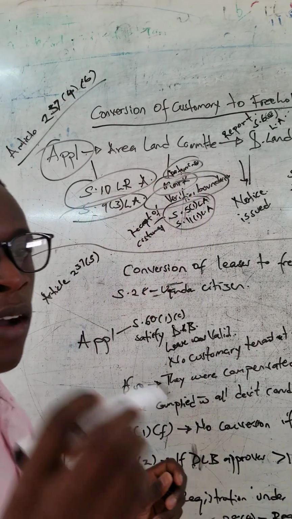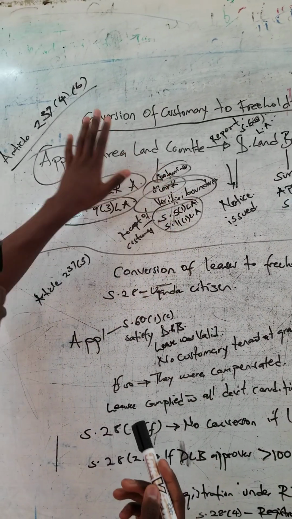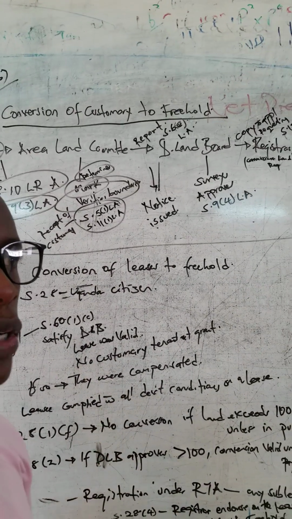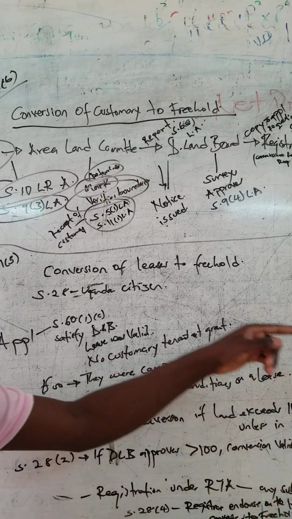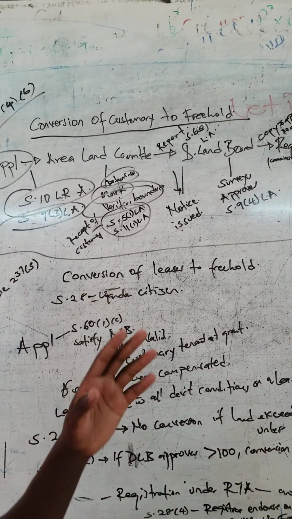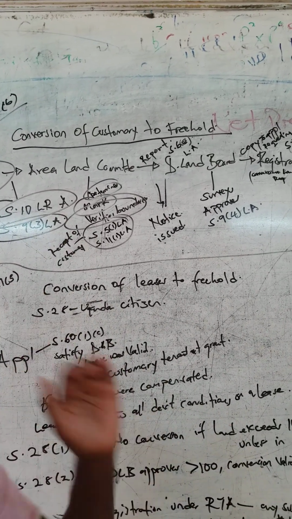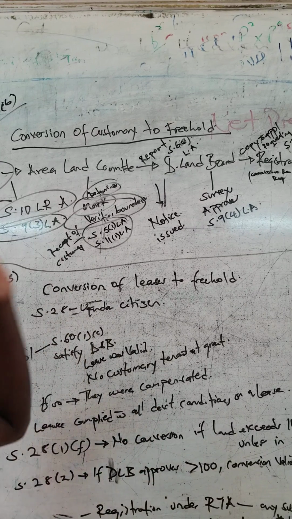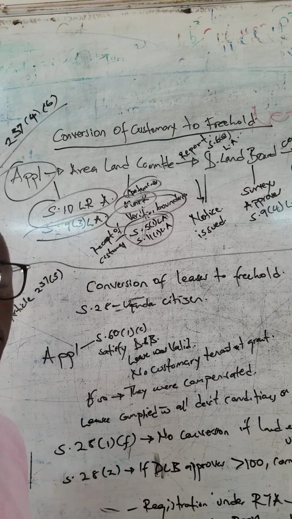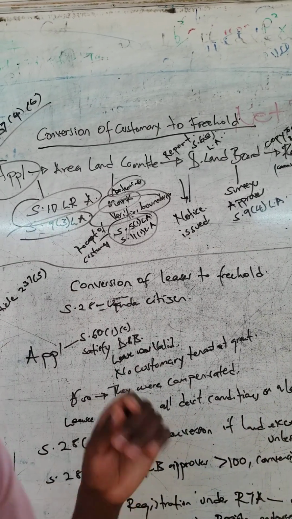So after this area land committee makes these recommendations, these investigations on the land, they make a report. This report is the one that is sent to the district land board. When you read section 6, subsection C probably, of the Land Act, the area land committee makes a report, which is sent to the district land board. You understand? But before even making a report, they have to put a notice. A notice is issued on the land.